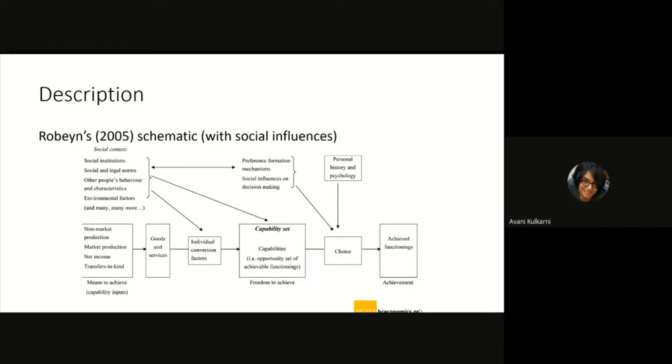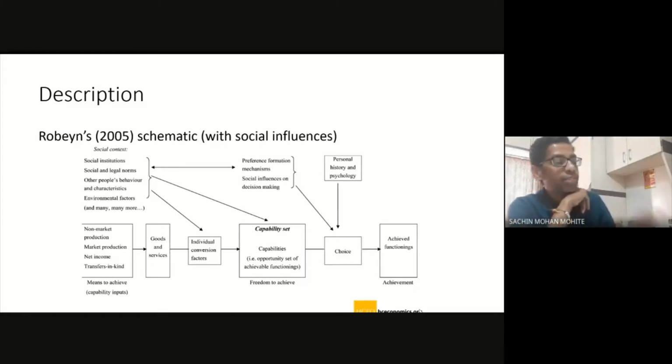Yes. So I guess as you can see, there are two mentions. One is commodities getting converted into capabilities. Within that we also have individual conversion factors, and as you rightly mentioned, those individual conversion factors are also based in the society. Those also have a social influence on them. Secondly, once you have a capability set, what you choose from that particular set is also affected by the social context.